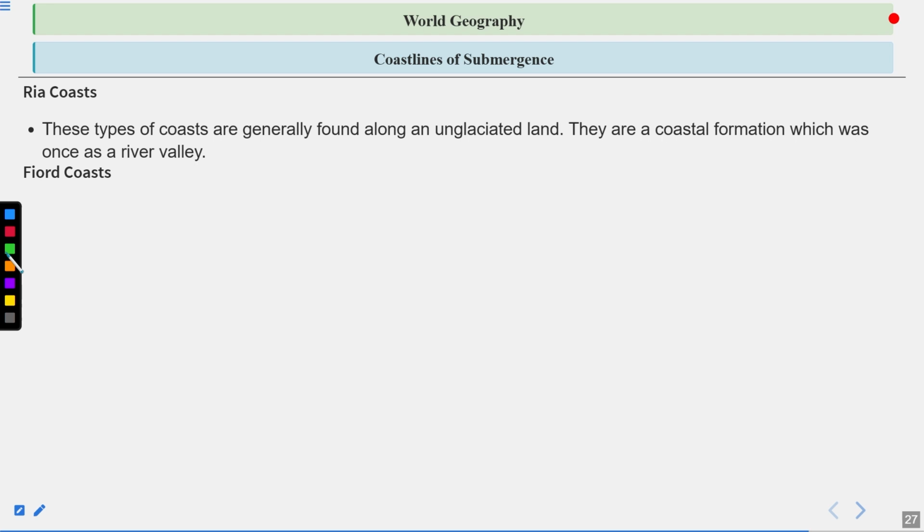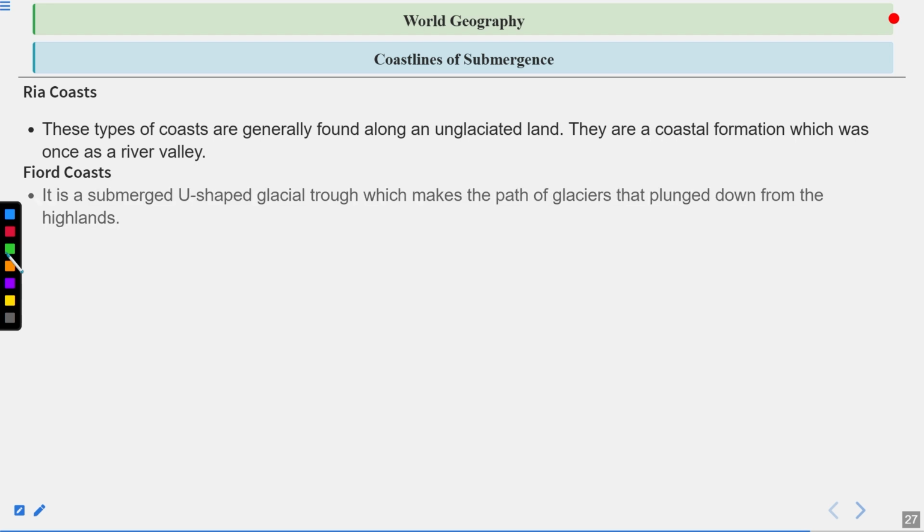Fjord coasts. Do not get confused with the spelling. It is called fjord, not fazord or ford or anything, but fjord. It is a submerged U-shaped glacial trough which marks the path of glaciers that plunge down from the highlands. Generally, you will find these types of landforms in glacial areas like Norway, New Zealand and Greenland.